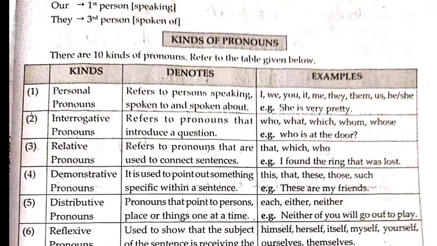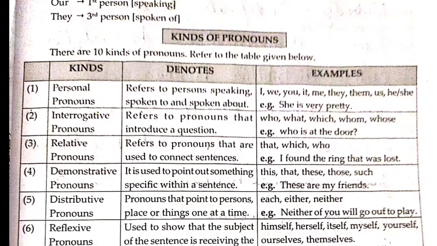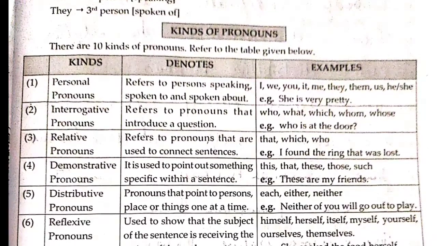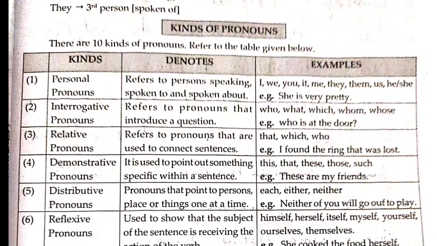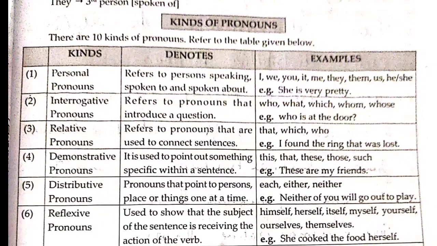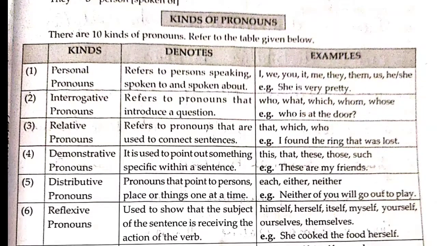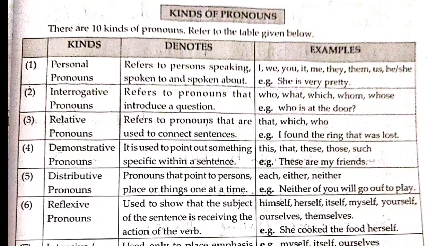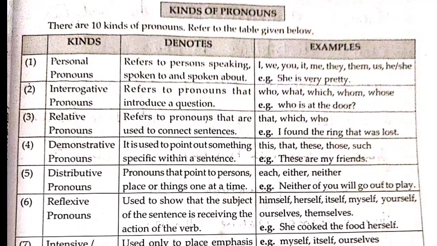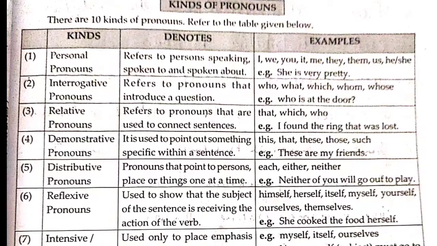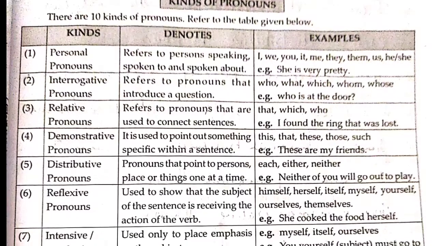Now let us understand the kinds of pronoun. There are basically 10 kinds of pronoun. Refer to the table given below. Now what is the first pronoun? Personal pronoun refers to a person speaking, spoken to, and spoken about. Example: I, we, you, it, me, they, them, us, he, she. Example: She is very pretty.